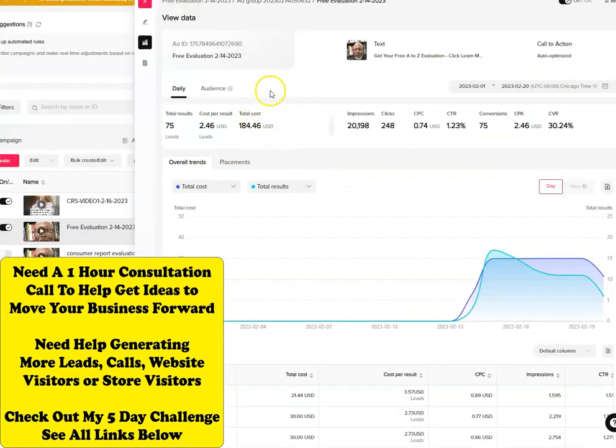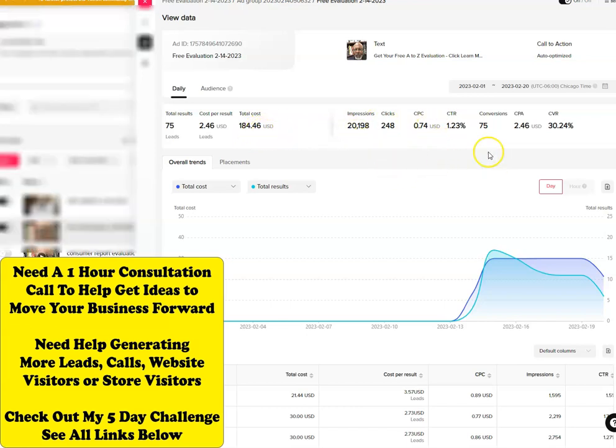Okay, this is a new TikTok ad. I started this one on the 14th. So you can see that it's 75 leads, $2.46. The total cost up to now was $184.46. So you can see that this one is doing really well.